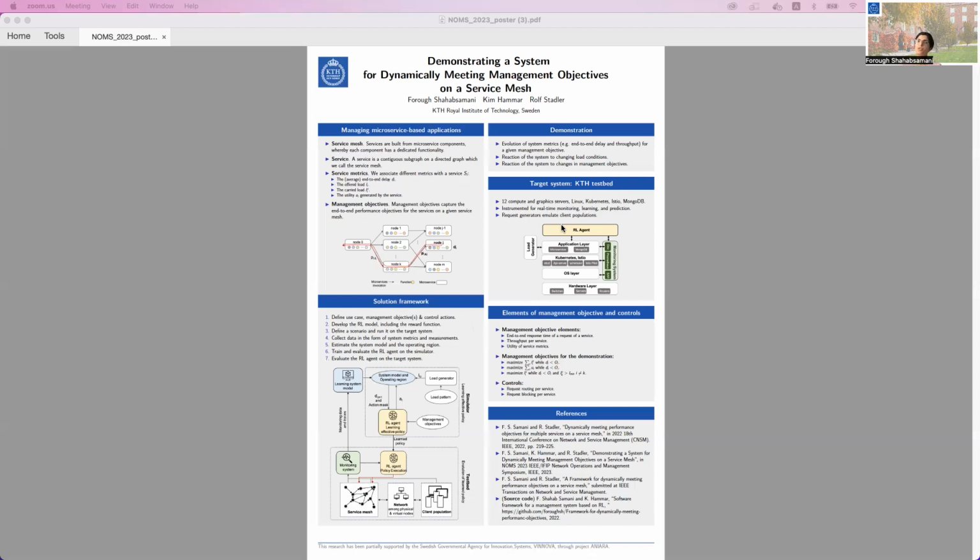In general, what we are going to demonstrate in this work includes different parts. In the first part, we show the evolution of system metrics for the given management objective and the specified load pattern, and how the system reacts towards the agent running on the system, the pre-trained agent. So here is our